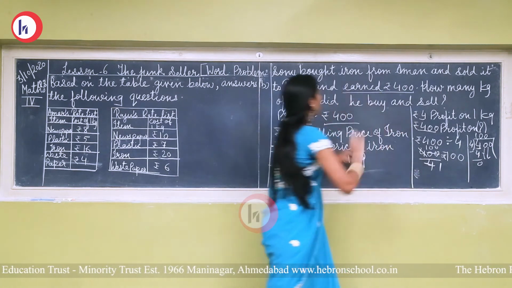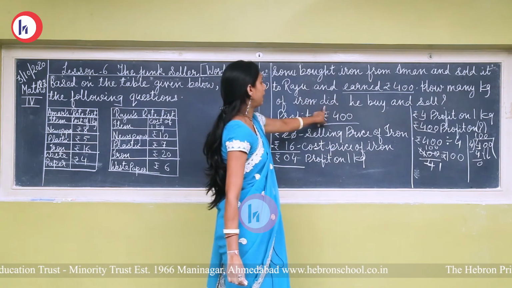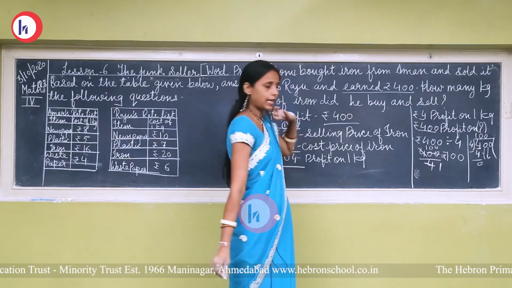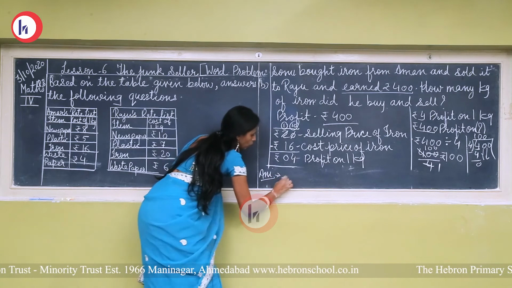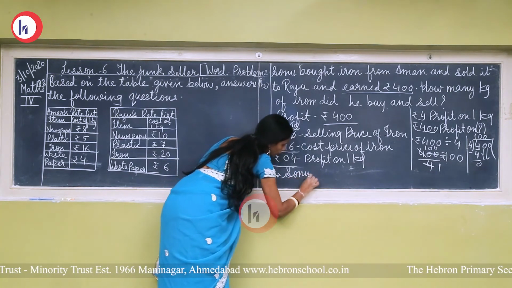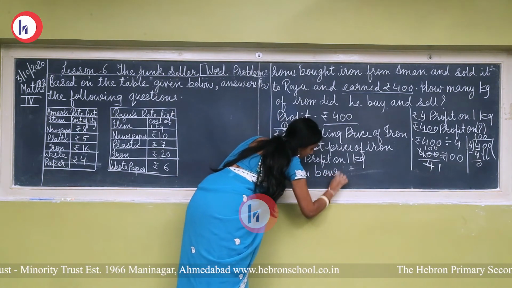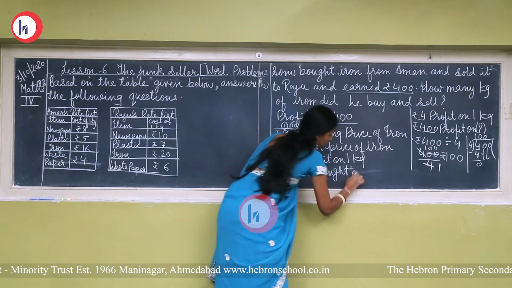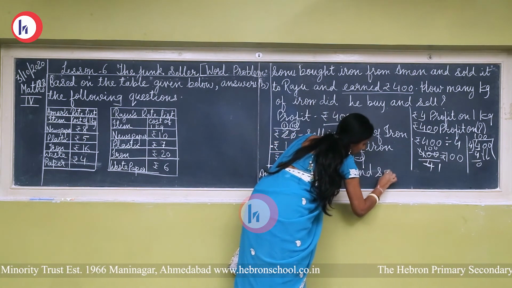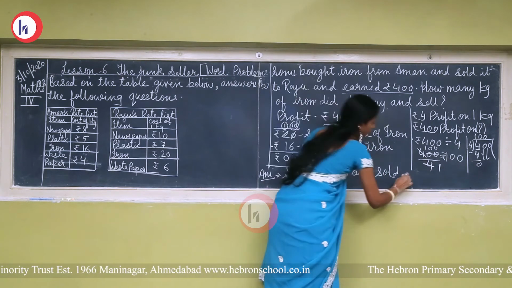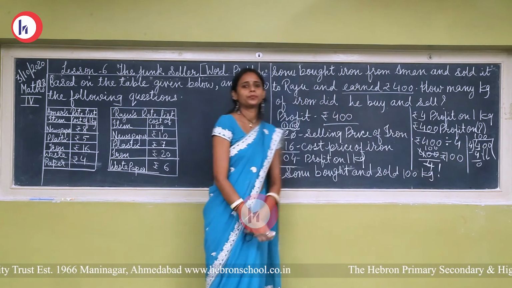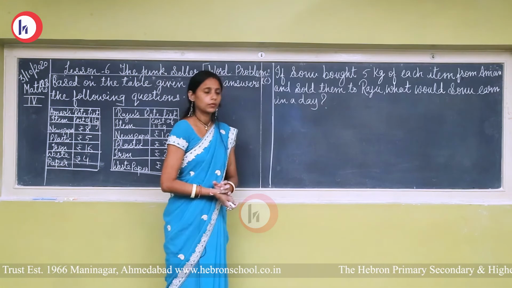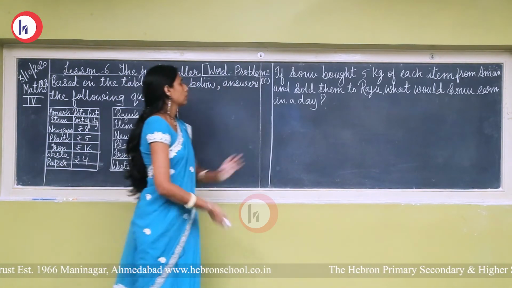Question: how many kilograms of iron did he buy and sell? So the answer is Sonu bought and sold 100 kilograms. Okay. Next. Now the last question.